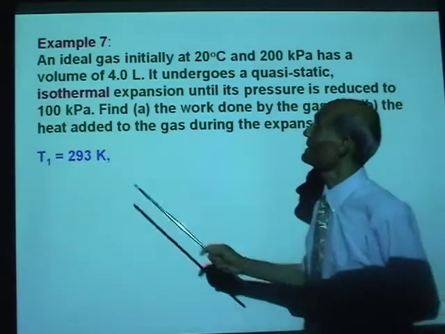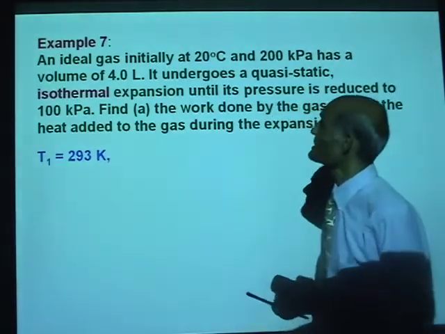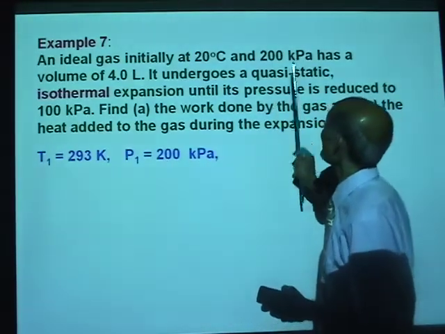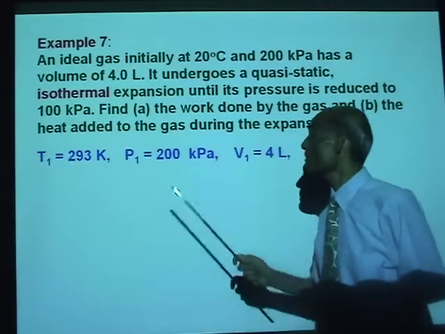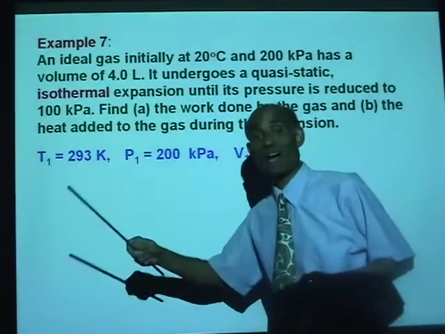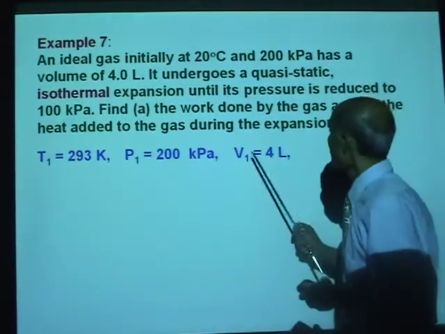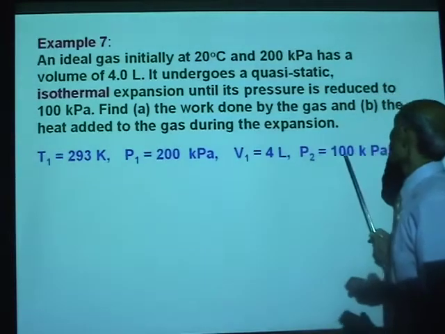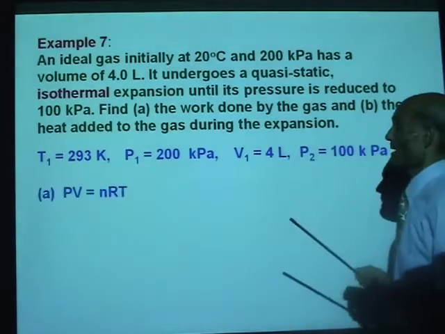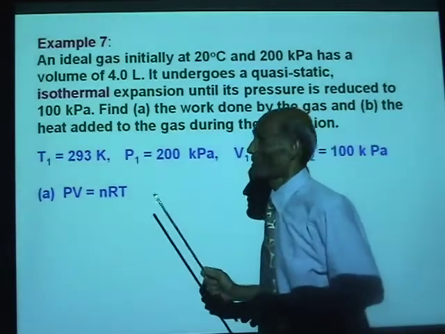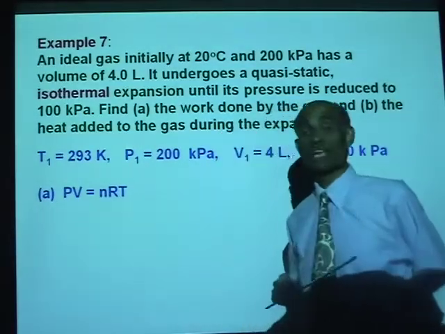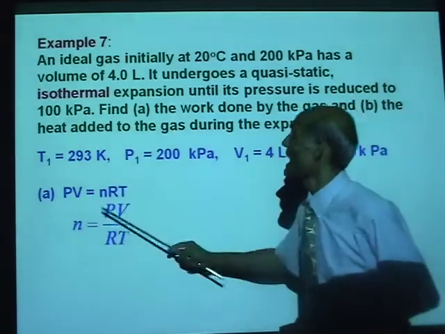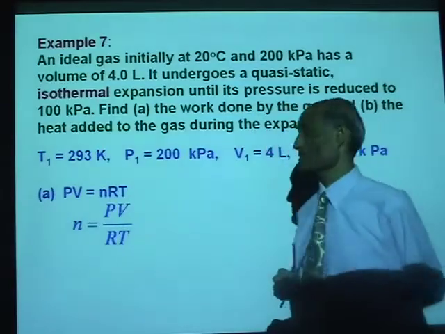Well, let's pick our data. The initial temperature is 293 Kelvin. The initial pressure is 200 kilopascals. Is that right? That will be 200 times 1000 Pascal. Initial volume is 4 liters. Final pressure is 100 kilopascals. And now, let's use the ideal gas equation PV equal to nRT and obtain the number of moles of this gas.